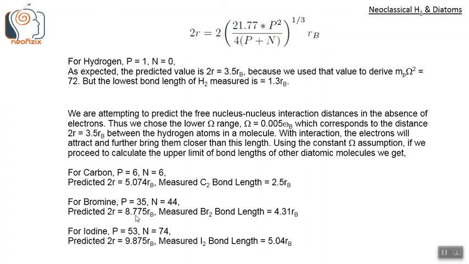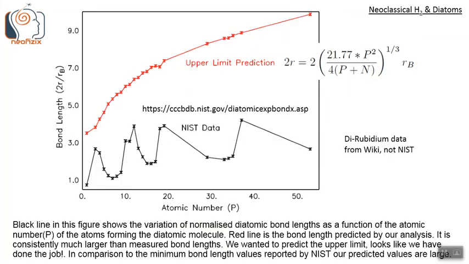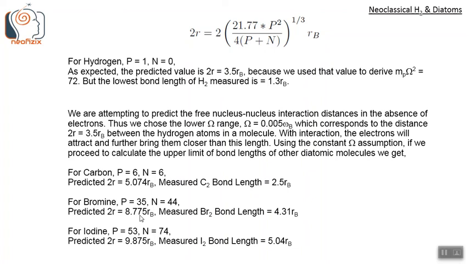The predicted separation length from this formula is 8.775 Rb, and the measured bromine bond length is 4.31 Rb. For iodine, we put P equals 53 and N equals 74. The predicted 2R is 9.875 Rb, and the measured iodine bond length is 5.04 Rb. As we can see, our predicted lengths are much bigger than the measured bond lengths, so we are able to predict the upper limit of the bond lengths.